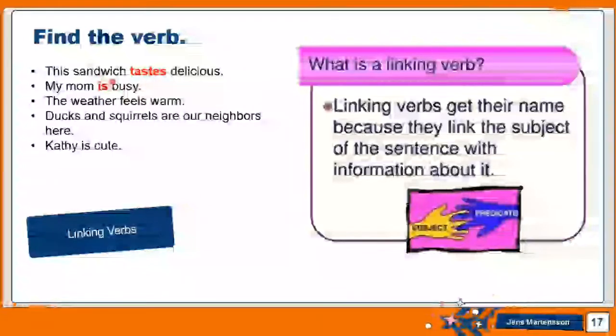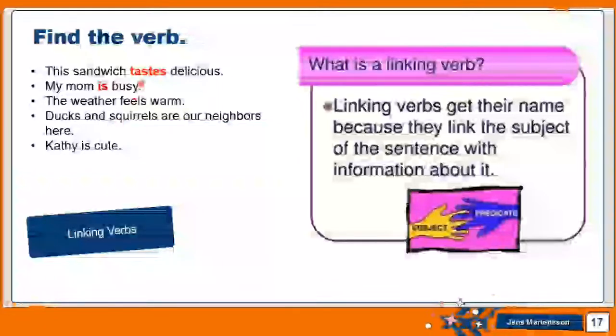Is is the verb. Feels is the verb. Are is the verb, and is is the verb. However, this is a different type of verb, which is called a linking verb. In this case, we do not have the main action verb, neither do we have a helping verb coming before the main verb, forming the verb phrase.